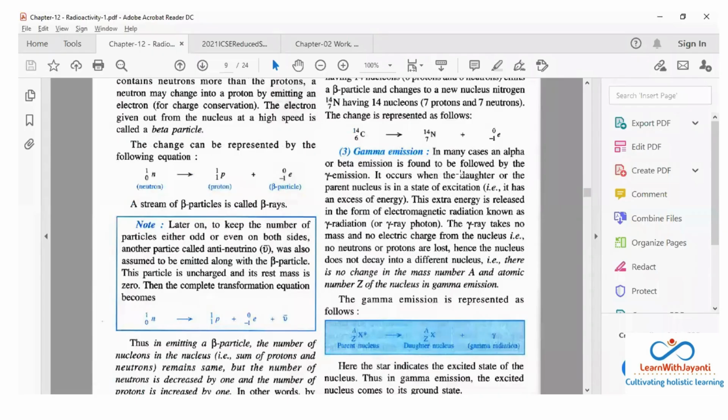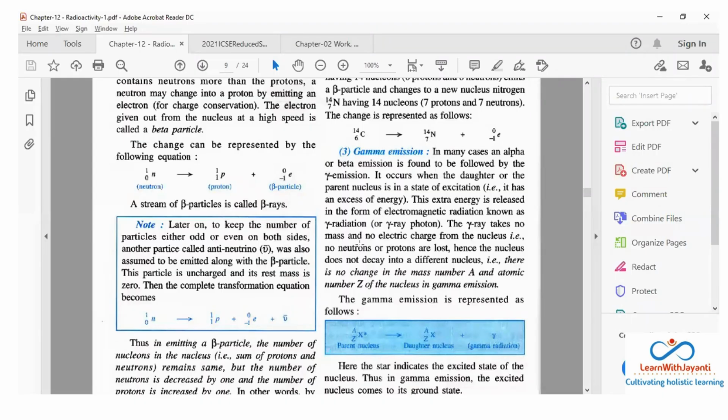In many cases, an alpha and beta emission is found to be followed by gamma emission. मैंने बोला ना कि यदि अल्फा इमिशन हो रहा है, अल्फा के साथ गामा भी निकलता है कभी कभी, और कभी कभी बीटा के साथ गामा निकलता है, okay. So it occurs when the daughter of the parent nucleus is in a state of excitation, that is, it has excess of energy, okay. तो सिर्फ अल्फा निकाल के उसको फर्क नहीं पड़ेगा, so it needs to take out more energy, that energy will come out in gamma emission.